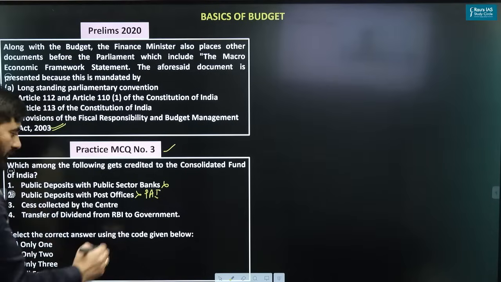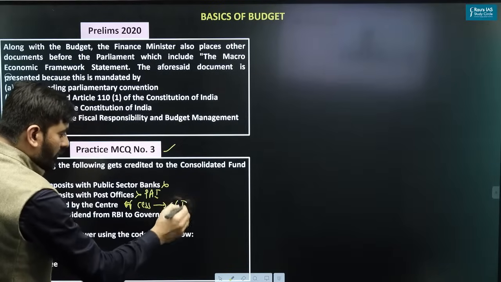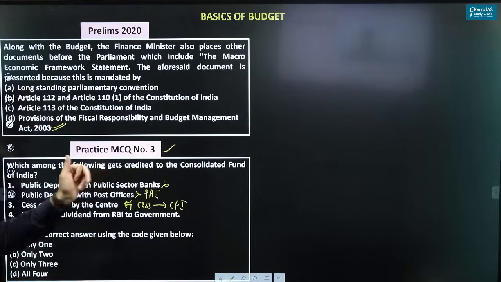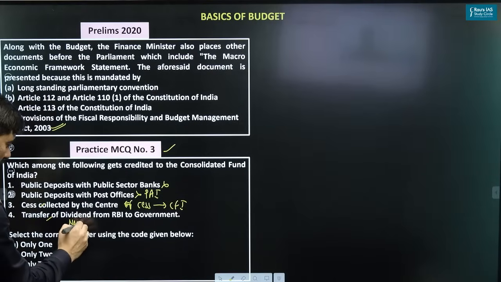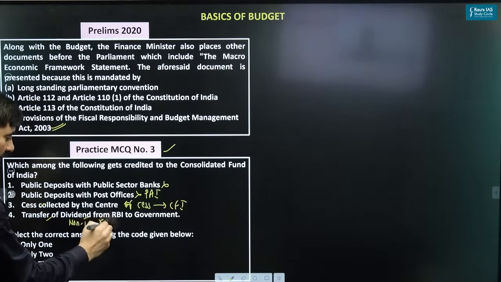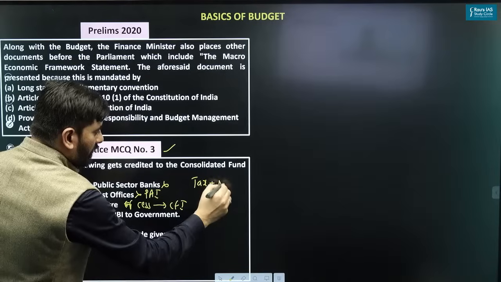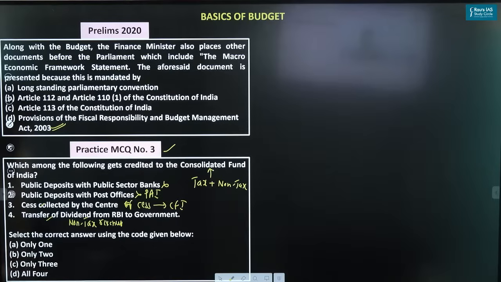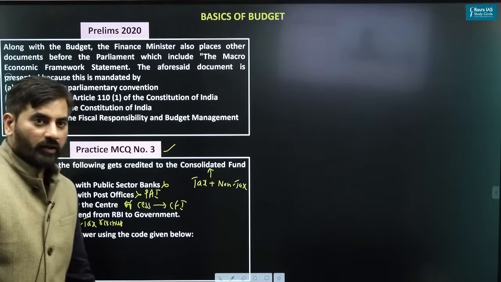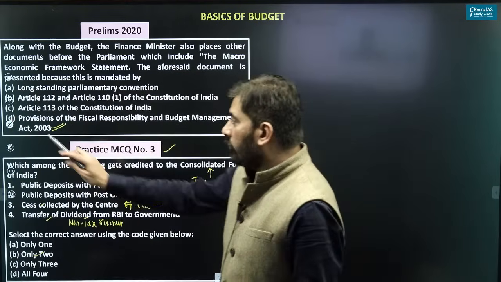Cess collected by the center, I told you, whatever cess the government collects initially goes into the CFI. It gets credited to the CFI. So yes. Transfer of dividend from the RBI to the government, yes. Because dividend is a non-tax revenue. So whatever tax revenue and non-tax revenue the government collects, all of that goes into the Consolidated Fund of India. So the right answer is only 2. Good. I hope all of you have got this point, right? Chalo, let's move to the next question.